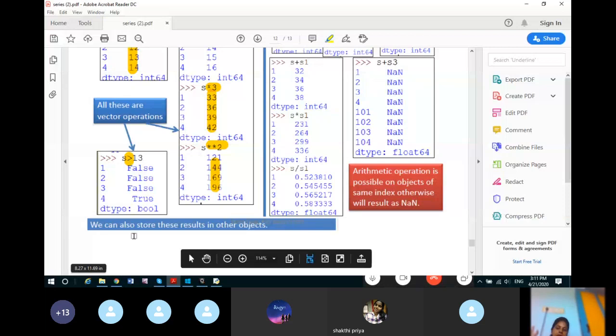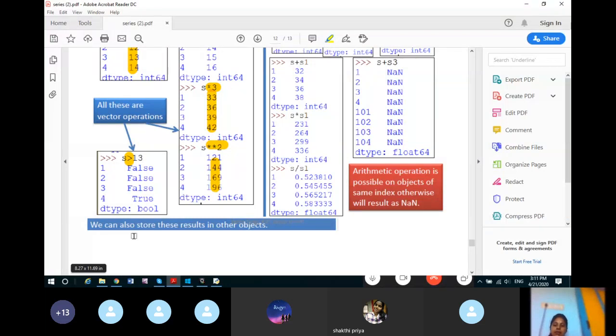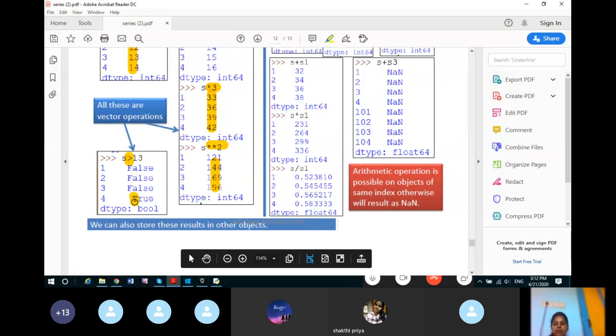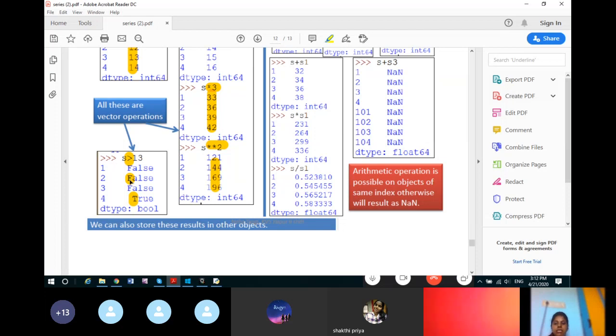Understand, there are 5 relational operators, or 6 I should say: less than, greater than, less than or equal to, greater than or equal to, double equal to, and not equal to. So 6 relational operators are there in Python. Whenever relational operators are used, the output will be Boolean, either True or False. Remember, Boolean True has a capital T, and Boolean False has a capital F. It is not the same as small f, that is a different concept.